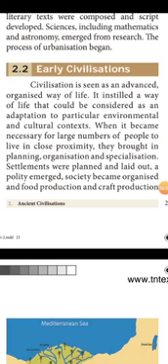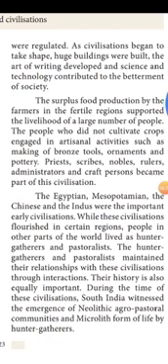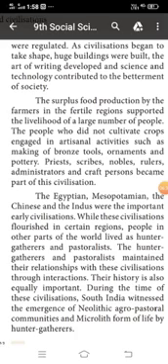Society became organized, with farming. Next, food production and craft production were regulated. As civilization began to take shape, huge buildings were built. Huge means very big buildings, and they constructed very big buildings. The art of writing developed, and science and technology contributed to the betterment of society.